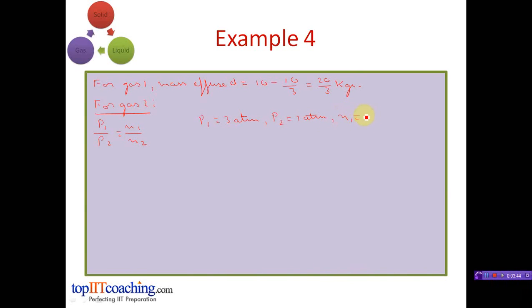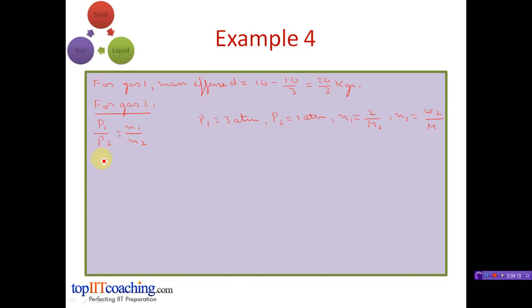Now N1 will be equal to 2 kilograms as given in the question, divided by, say, M2, that is the molar mass of gas 2, and N2 will be equal to W2. We assume that the final mass will be W2 kilograms, divided by M. So P1 upon P2 is equal to N1 upon N2.